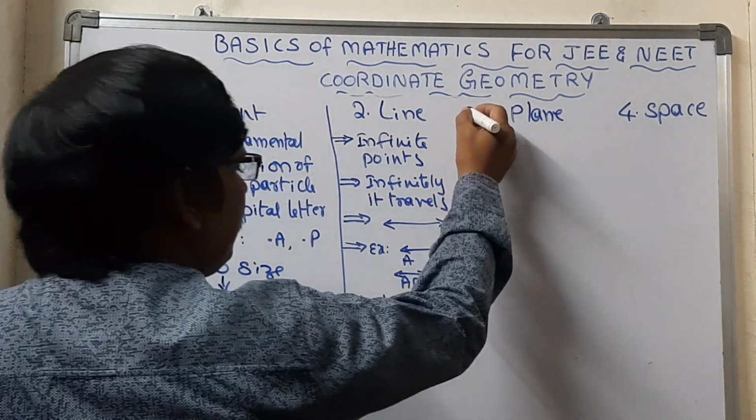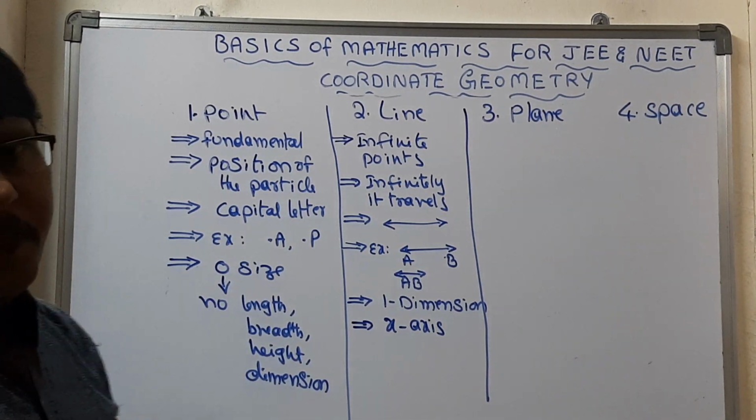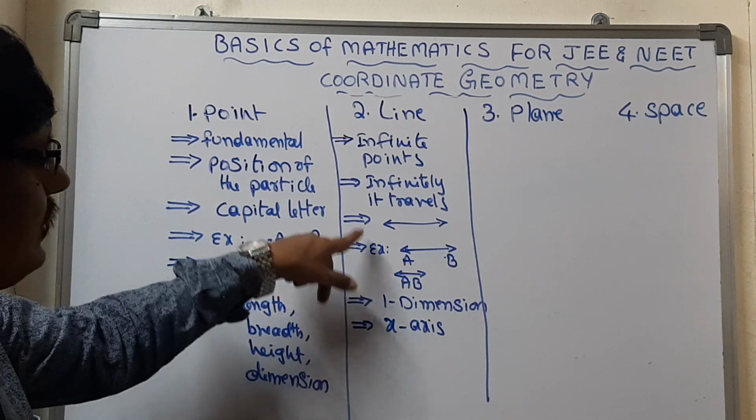Now the third one, the plane. What is meant by a plane? A plane is two dimensions, whereas a line is one dimension.